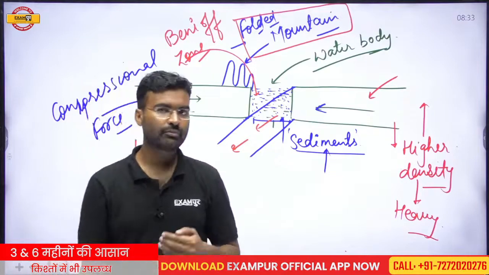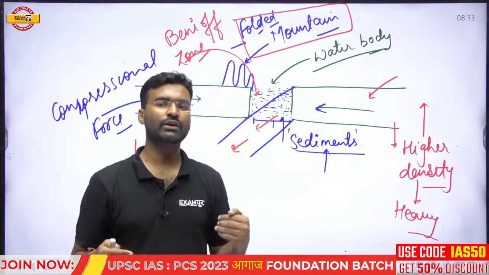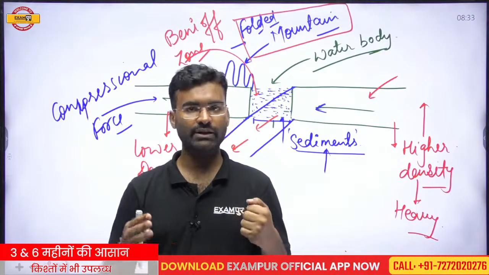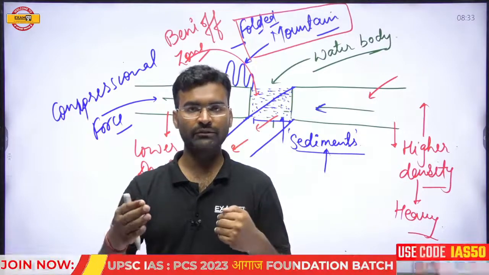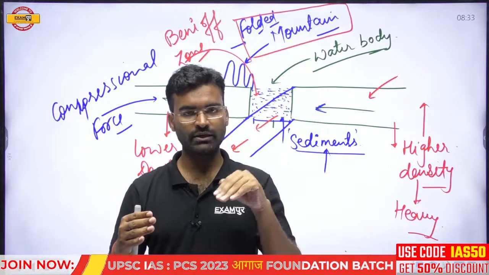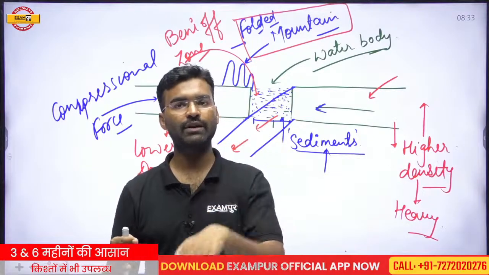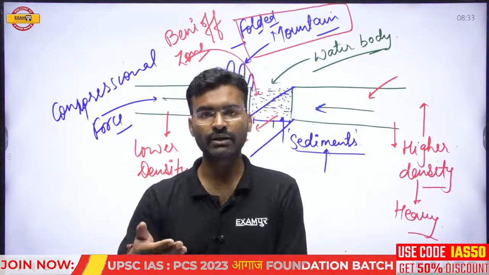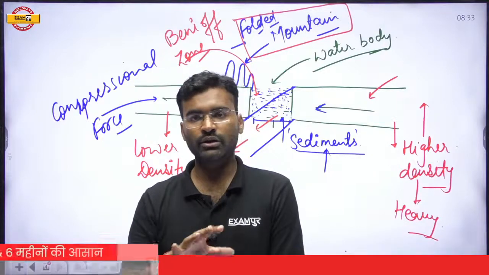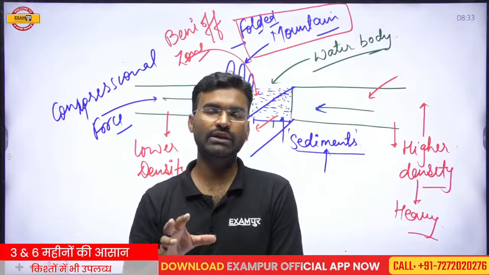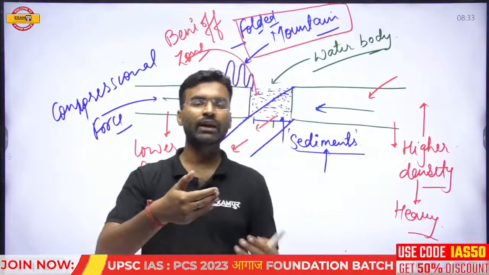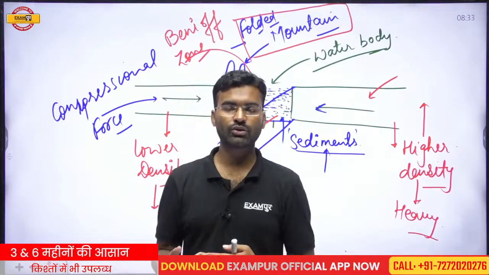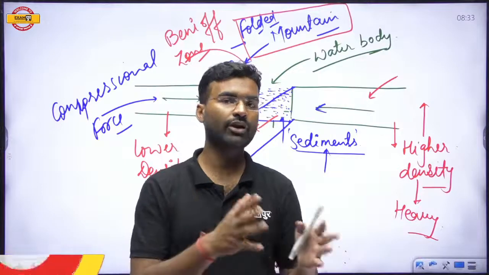When the Indo-Australian plate started to collide with the Eurasian plate, the area of the Tethys Sea was sinking. After a certain time period, when our Indo-Australian plate started to move beneath the Himalayan or Eurasian plate, the area of the northern plain was part of that Tethys Sea. You can say the Tethys Sea was converted into the northern plain. So today's northern plain was part of the Tethys Sea.